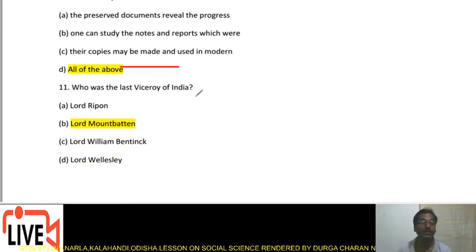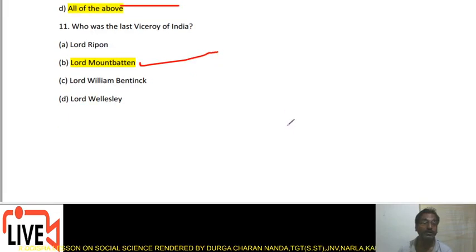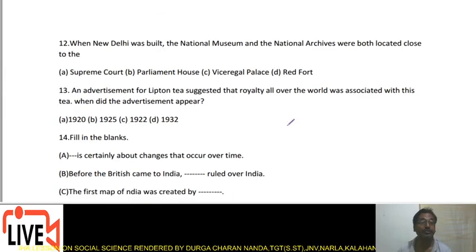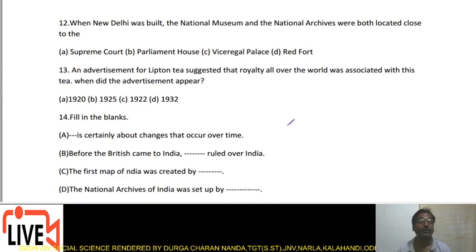Who was the last Viceroy of India? Lord Louis Mountbatten was the last Viceroy of India, and he was instrumental in giving India independence. So next question: when New Delhi was built, the National Museum and National Archives were both located close to option 1 Supreme Court, option 2 Parliament House, option 3 Viceregal Palace, option 4 Red Fort.